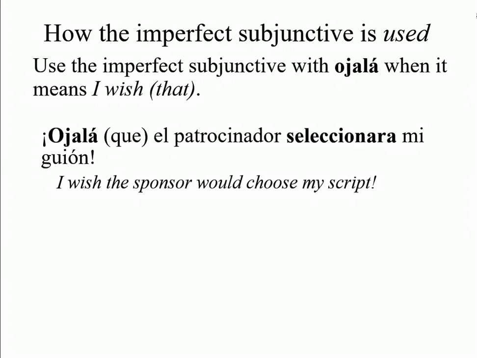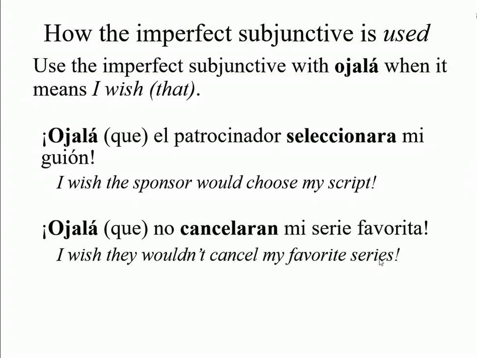Remember we learned ojalá and the present subjunctive when you wish for something to happen in the future? Well, we also use ojalá in the imperfect subjunctive, but with a wish that was not possible, okay? For example, ojalá que el patrocinador seleccionara mi guión. Here, I'm wishing that he would choose my script, but it's something that is not probable. Ojalá que no cancelaran mi serie favorita. I wish they wouldn't cancel my favorite series.